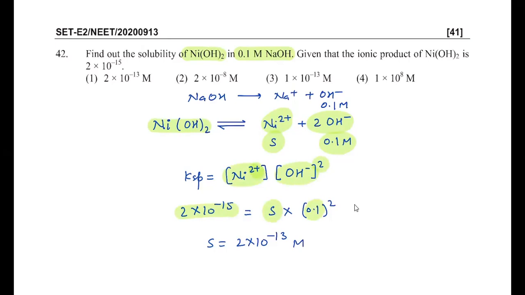And you can see here that the contribution of OH minus from nickel hydroxide is negligible. That's why solubility is asked. So we can write 2 into 10 to the power minus 13, and with the given options, your answer must be 1, 2 into 10 to the power minus 13 M. So for the 42nd question, your answer is 1.